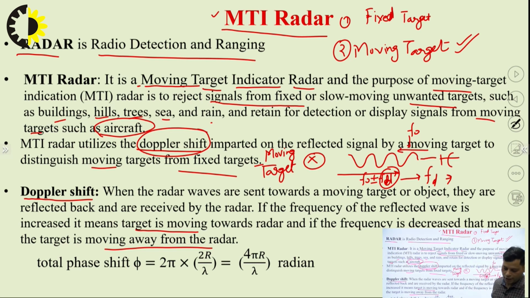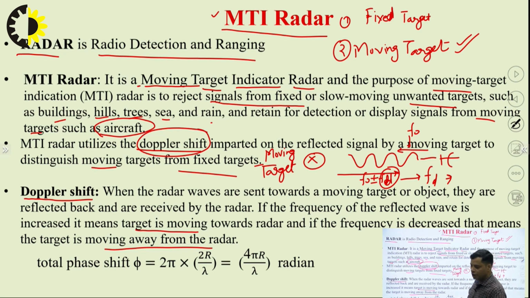So we have to calculate this value of fd. It will give the position information: if this frequency is increasing, as I have already discussed, the target is moving toward the radar, and if it is decreased, it is moving away from the radar. Okay, so this is the simple Doppler frequency shift concept.